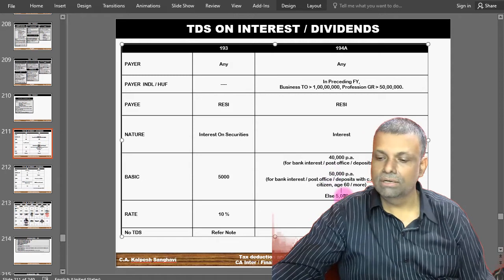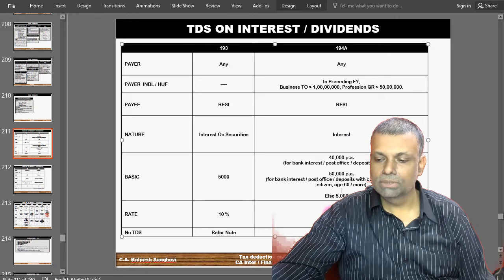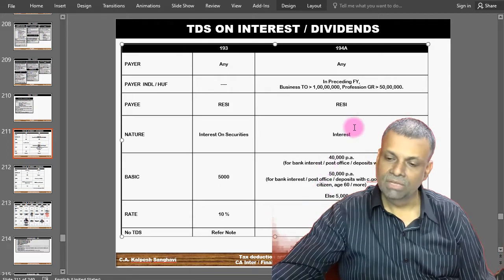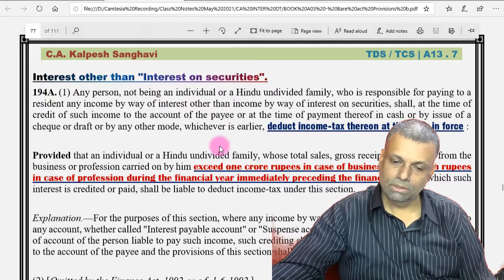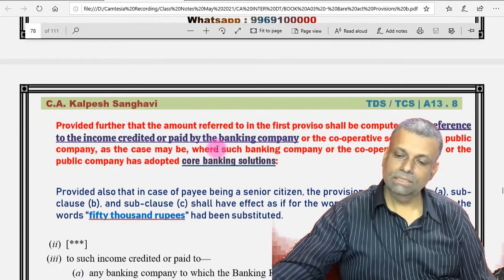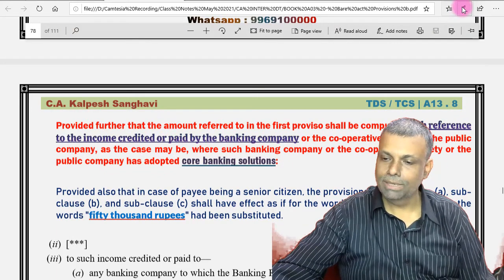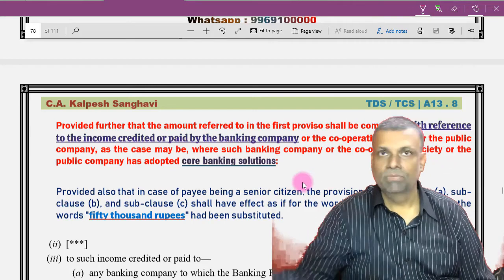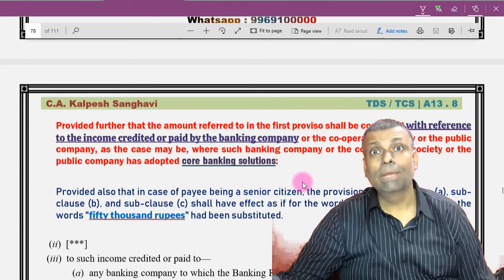However, if there is any other interest, then the limit is only 5,000 rupees. And interest will be subjected to TDS at the rate of 10% in this particular situation. Now, if there is any bank interest, one extra point which I want to bring to your notice is the core banking system. I guess you people already know the core banking system. Some people also know it as the centralized banking system. For example, HDFC Bank has got a centralized banking system.